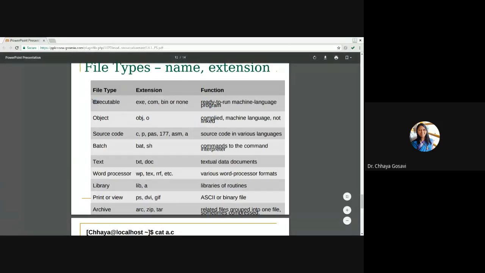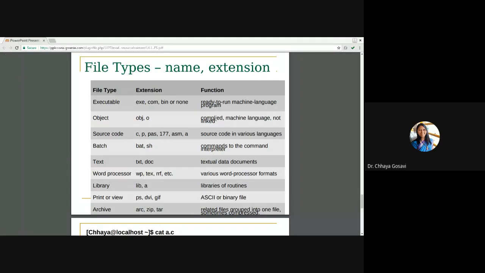Executable files can be .exe, .com, .bin, etc., or there cannot be any extension, but still that file is an executable file. Executable means ready to run, in machine language code. An object file, .obj or .o, is compiled and in machine language, but it is not yet linked with the library and not yet loaded for execution. It is intermediate code.